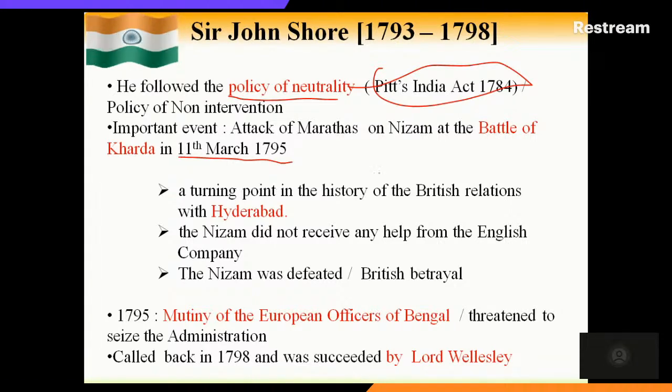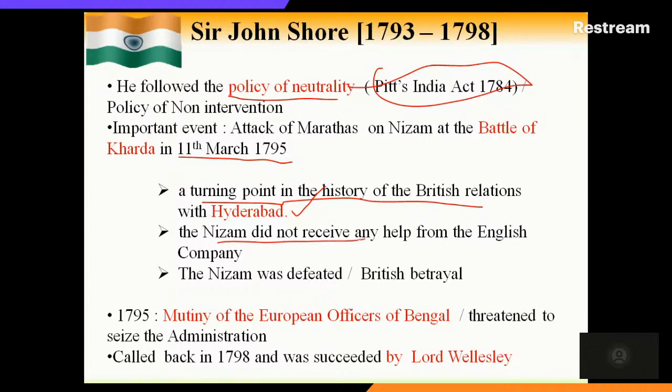The Battle of Kharda is the biggest turning point in the history of British relations with Hyderabad, because as per the treaty they should have supported the Hyderabad Nizam, but the British refused to give support. That is why the relationship became a little bitter towards the British from the Hyderabad side. The Nizam did not receive any help from the English Company when the Marathas were attacking.